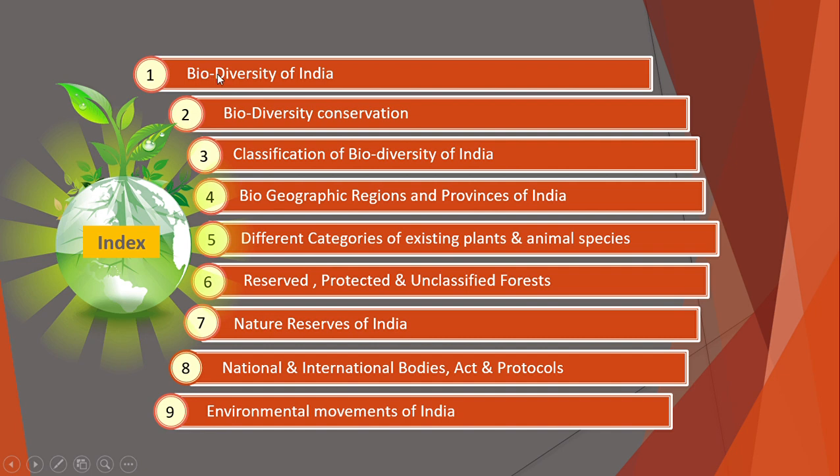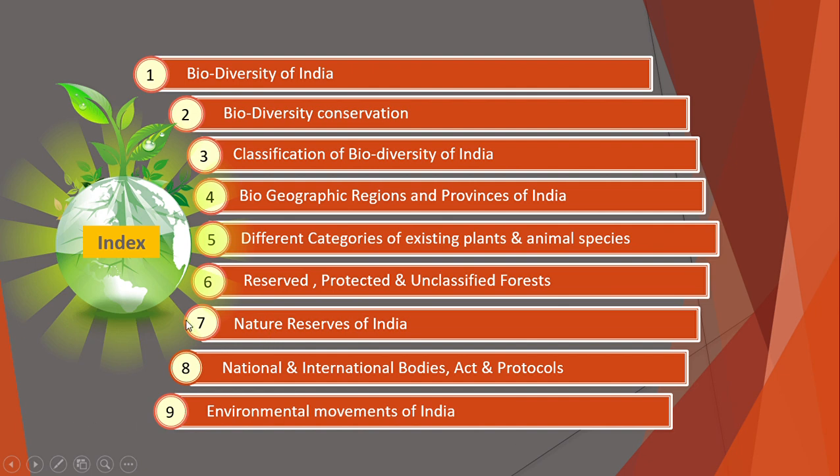There are 9 points we're going to discuss in this topic. The first one is the biodiversity of India. Second is biodiversity conservation. Third is the classification of biodiversity of India. Fourth is the biogeographic regions and provenance of India. Fifth is different categories of existing plant and animal species.